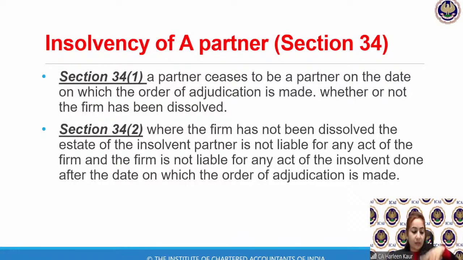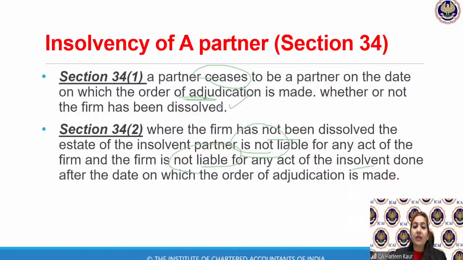If you see that circle that they have given, it simply says, once you become insolvent, you cease to be a partner, meaning you are no longer a partner if the court has declared you insolvent. And where the firm has not been dissolved, the estate of the insolvent partner is not liable for any acts of the firm done, and the firm is also not liable for any acts of the insolvent partner.